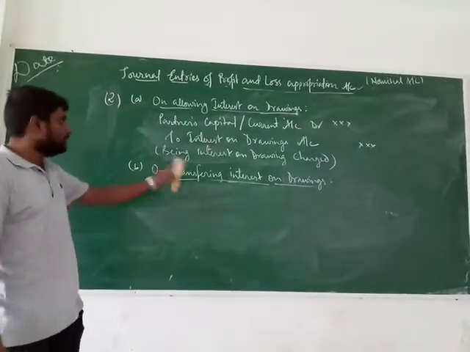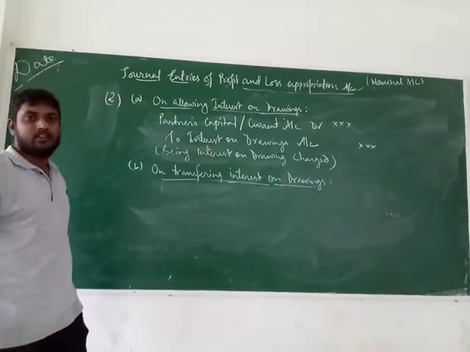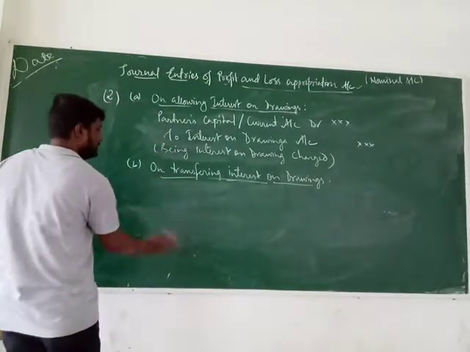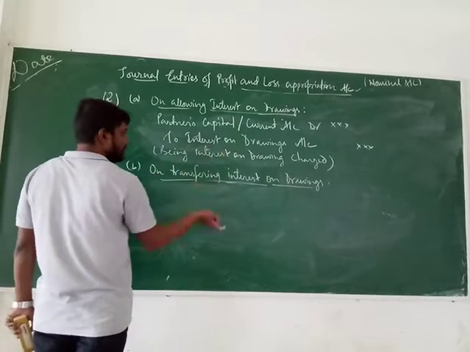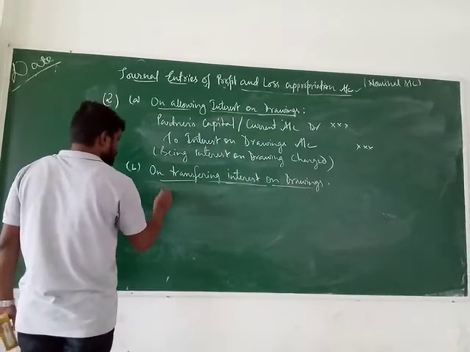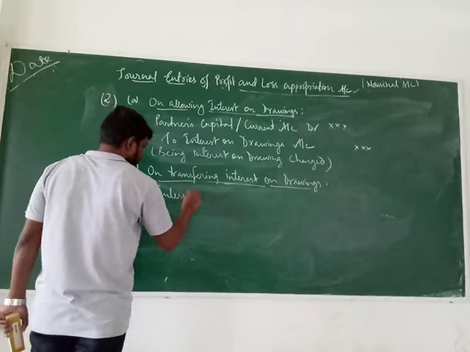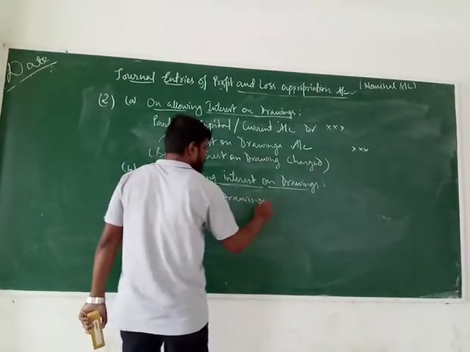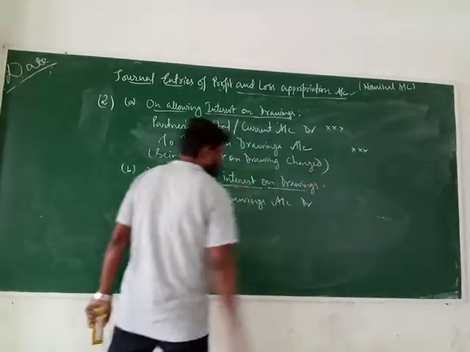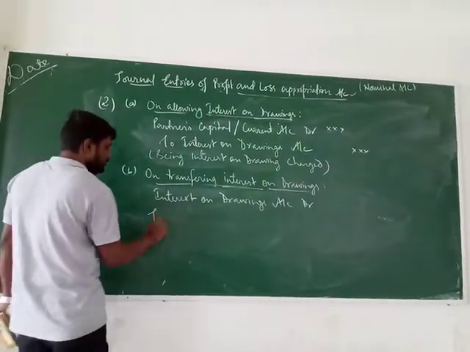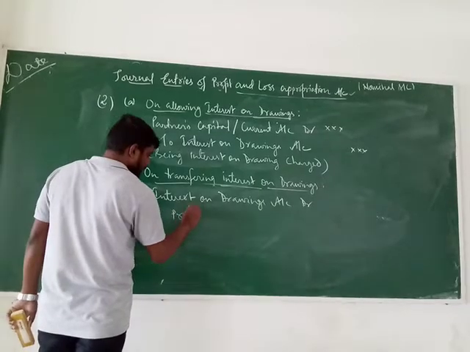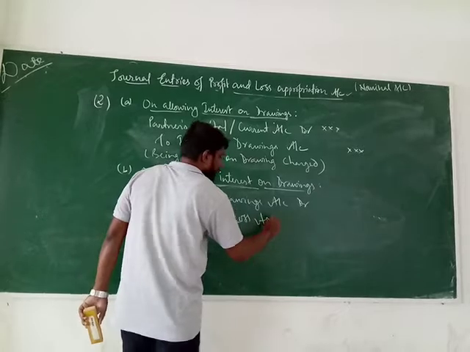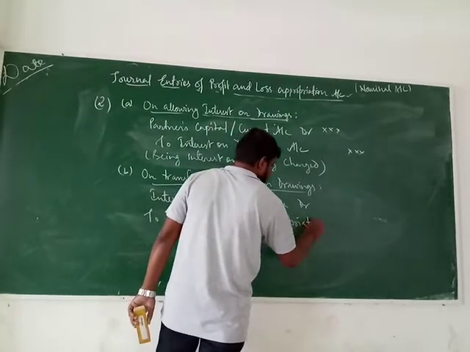Okay. Now we will transfer the interest on drawings, or we will close the account on transferring interest on drawings. So what shall we write? Earlier it was credited, right? This time it will come under the debit side. So interest on drawings account debit, to profit and loss appropriation account.